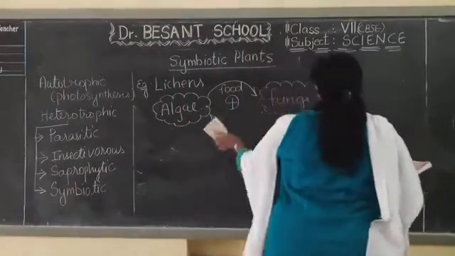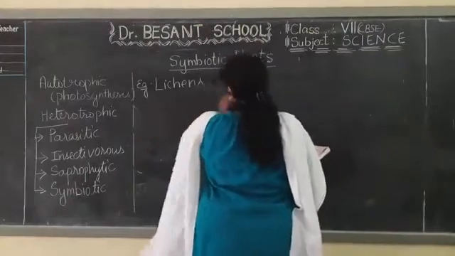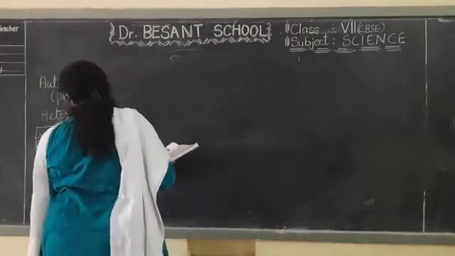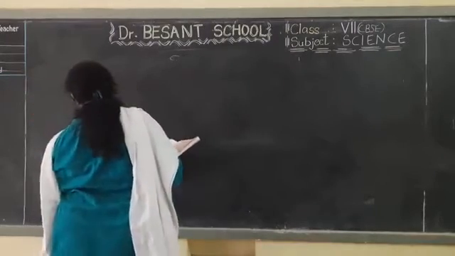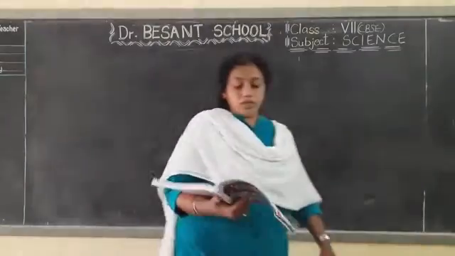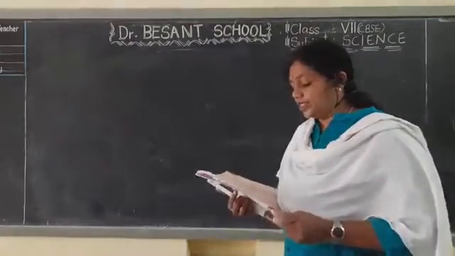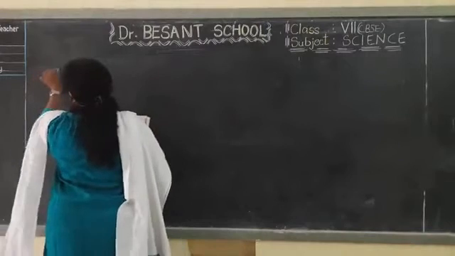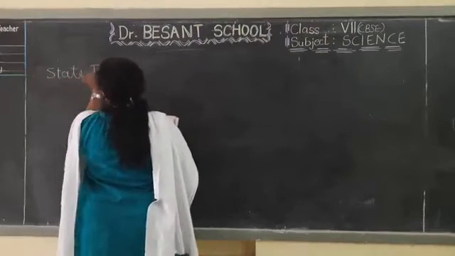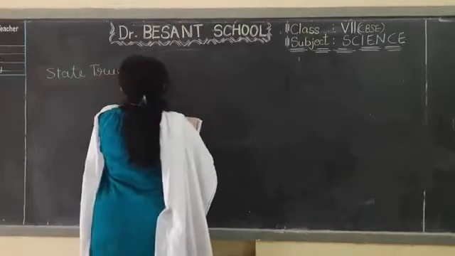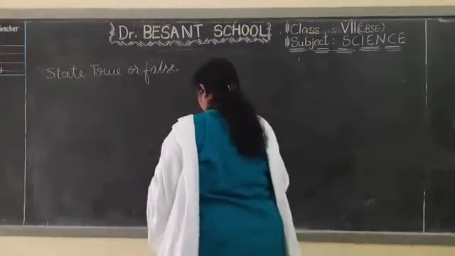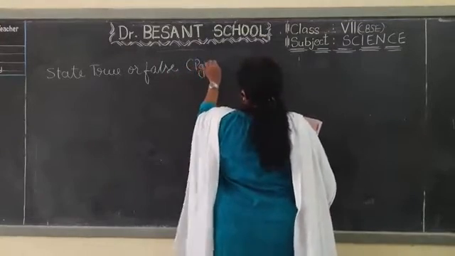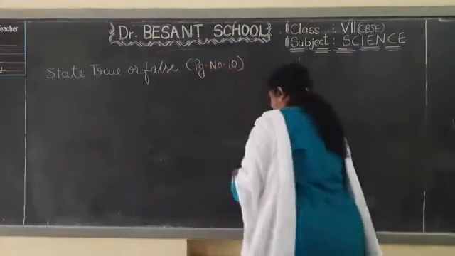I just rub it off. I write only the answers, briefly here on the board. You first try it out. If you are not able to, then you can note down these in the book. So we shall see the first one, that is, state true or false, on page number 10. You can see the first one.